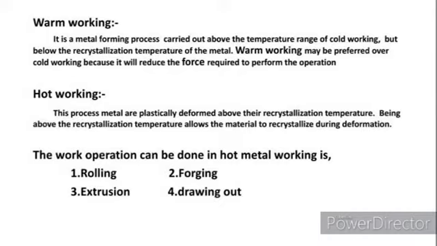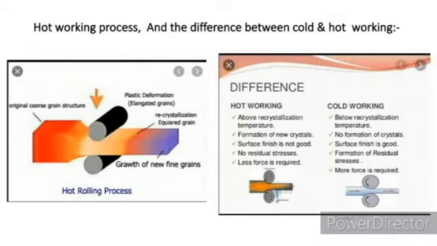The operations that can be done in hot working are rolling, extrusion, forging and drawing out. Now, we are going to see the difference between hot working and cold working. Hot working: the recrystallization temperature is higher and new crystal formation is obtained, not a good surface finishing, and less force is required.